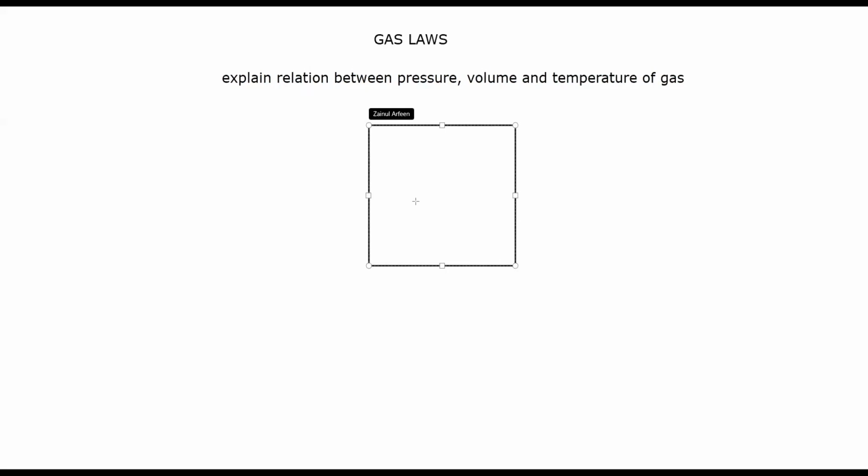As we know, for a gas, the particles are moving randomly. If these are the gas particles, they are moving randomly, meaning there's no specific direction. And how do we define the term volume of a gas? The volume of a gas is the space occupied by the gas particles.